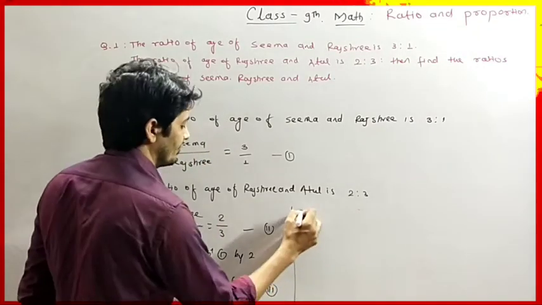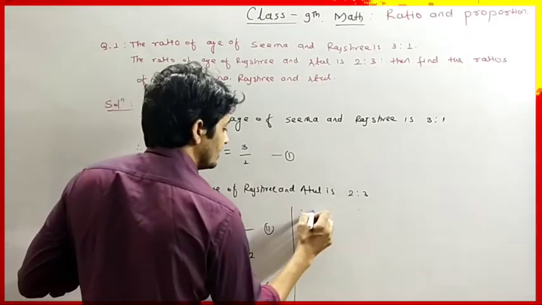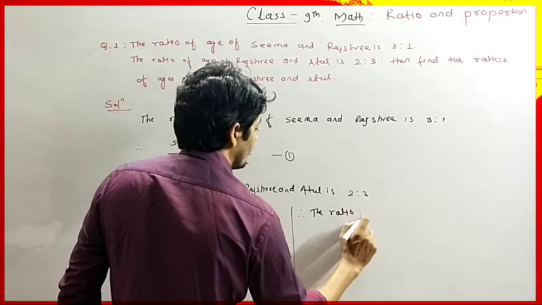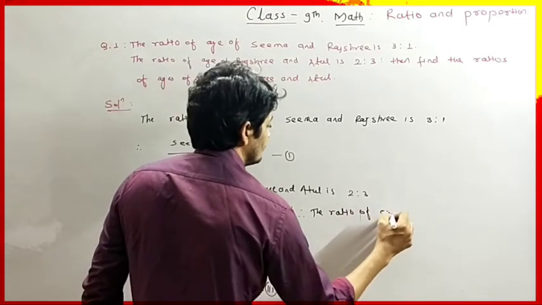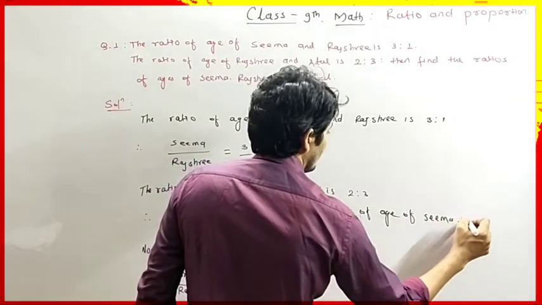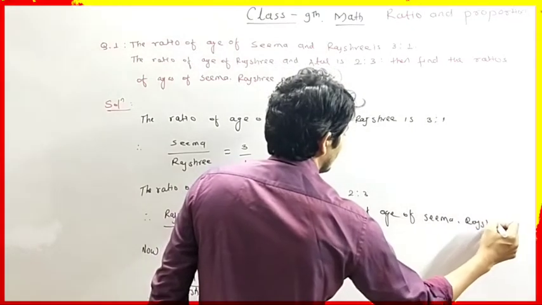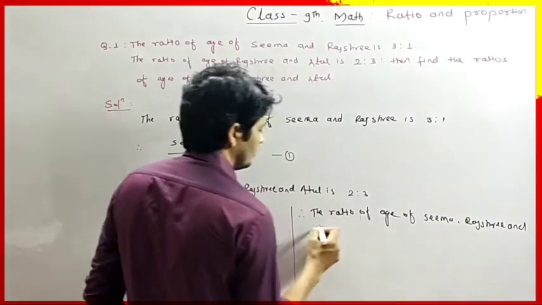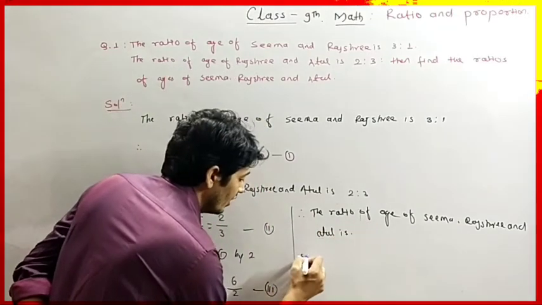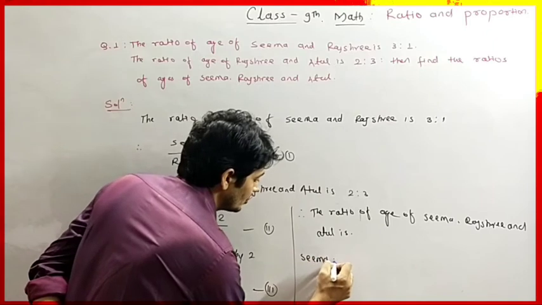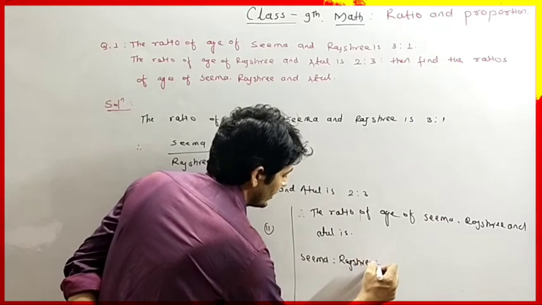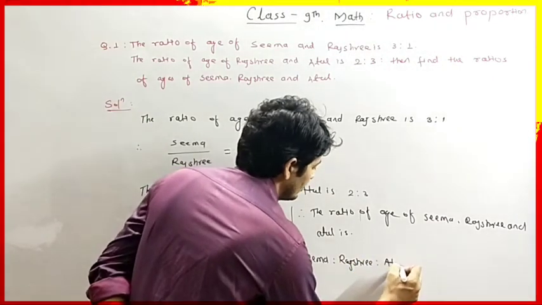Therefore, the ratio of age of Seema, Rajshri and Atul is, so Seema : Rajshri : Atul.